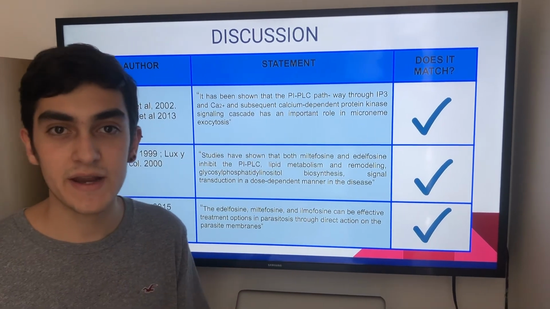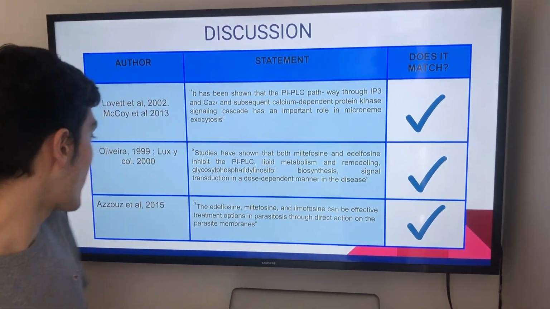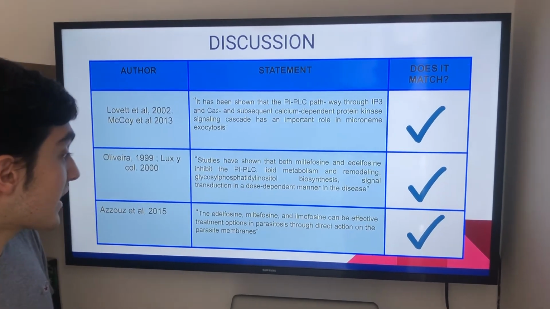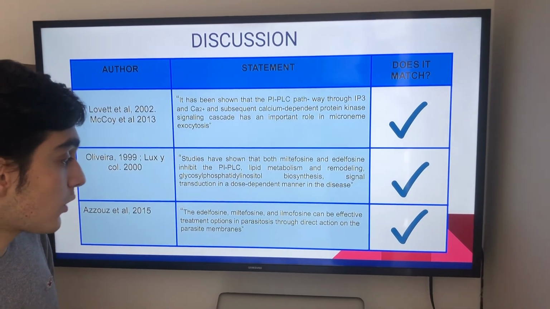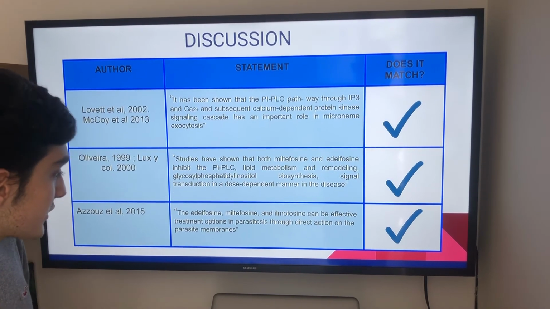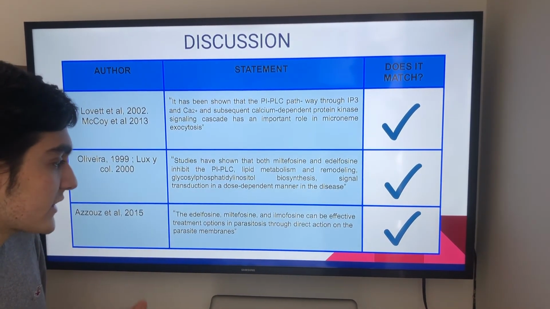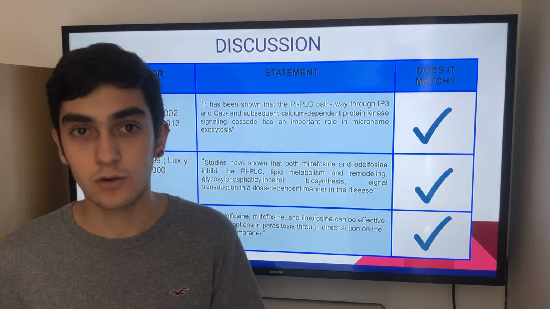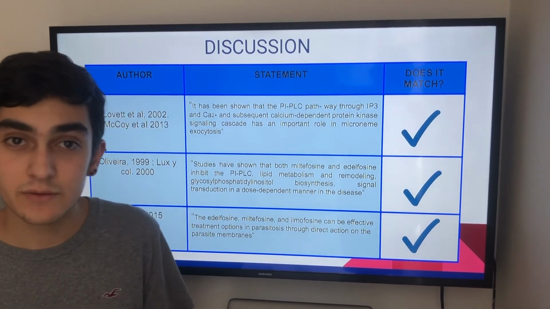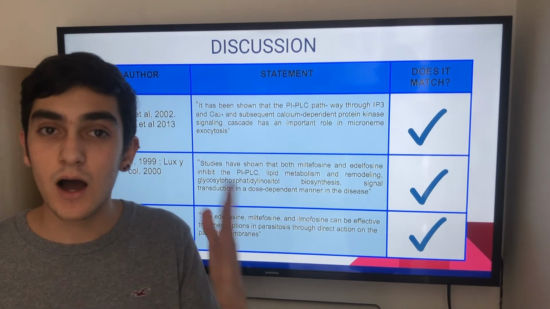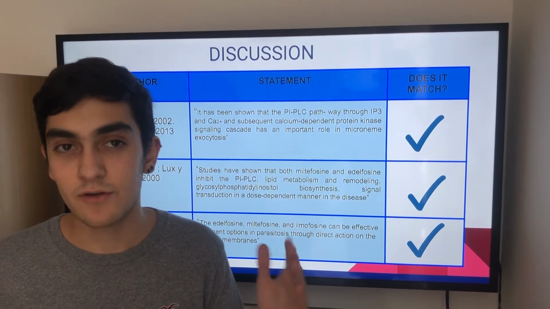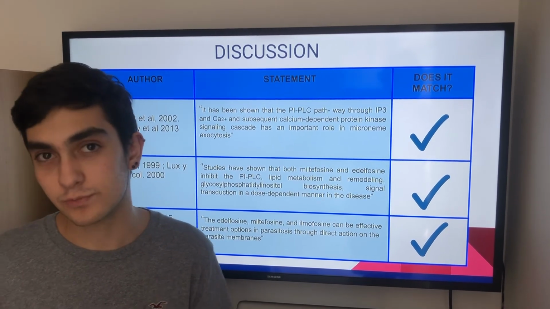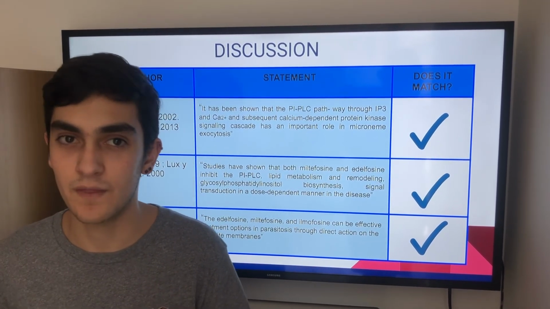And now the third and last author we chose was Azzouz, and what he said was, open quotations, "Edelfosine, miltefosine, and ilmofosine can be effective treatment options in parasitosis through direct action on the parasite membranes." This also matches the article because, as we saw in the results, the higher the doses of edelfosine we give, the more inhibition it makes of those proteins that can be expressed in the disease.